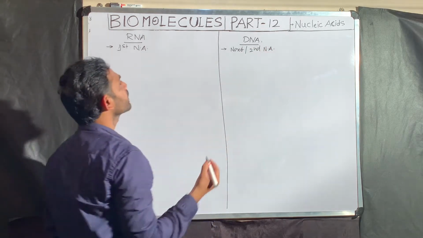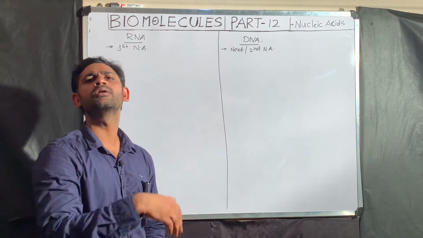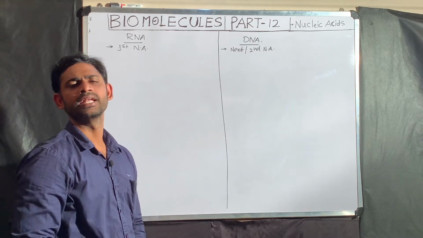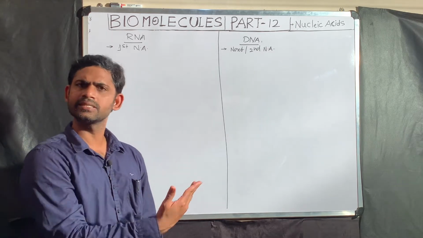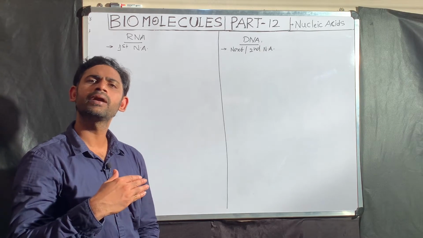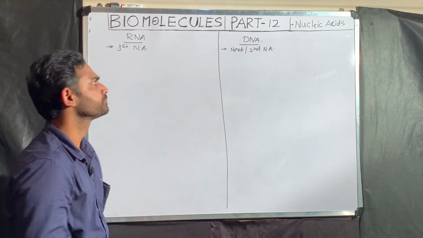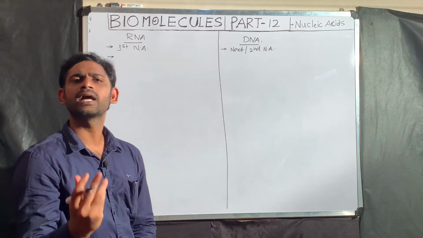What did I say? RNA was the first nucleic acid followed by DNA in evolution. Instead of saying the same thing, RNA was the first genetic material and DNA became the next genetic material.